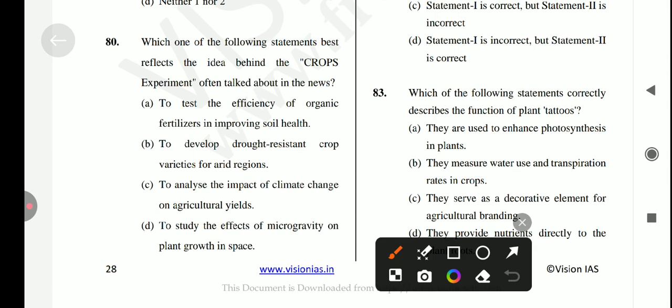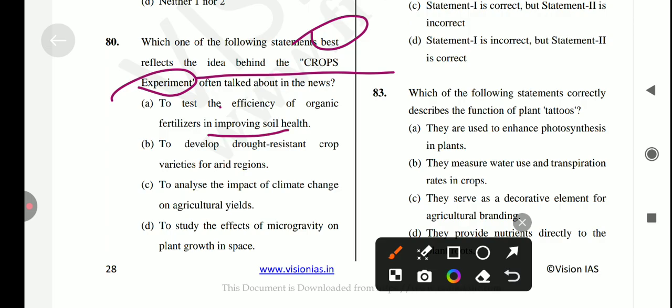which of the following statements best reflects the idea behind the CROPS experiments often talked about in the news? So, first is to test the efficiency of organic fertilizers in improving soil health. No. Next one is to develop drought resilient crop varieties for arid regions. No. To analyze the impact of climate change on agricultural yield. No. It is the study of microgravity on plant growth in space. Is it true? Yes. Option number D is the correct answer for this question. Recently,